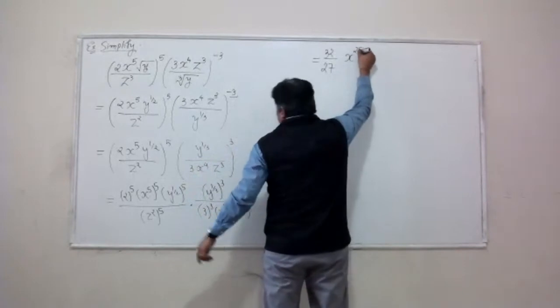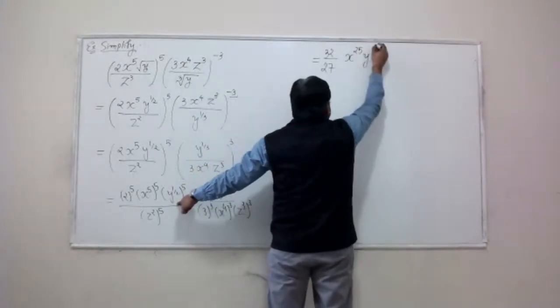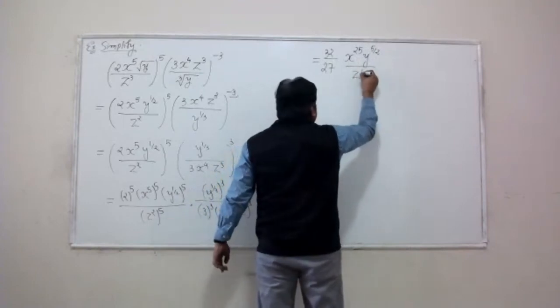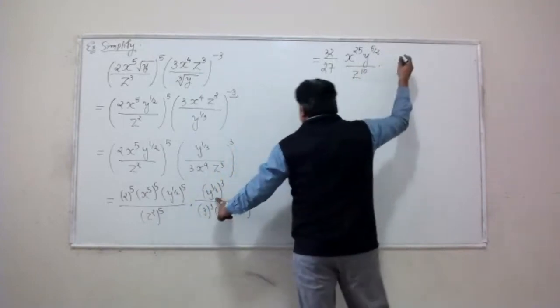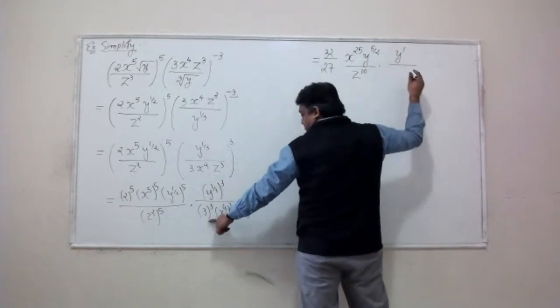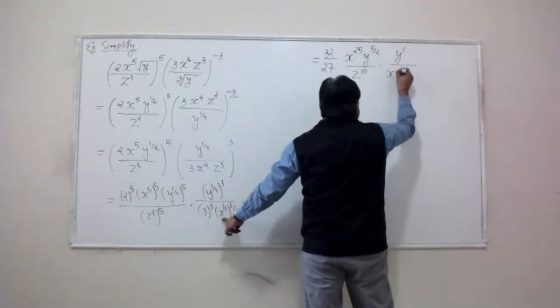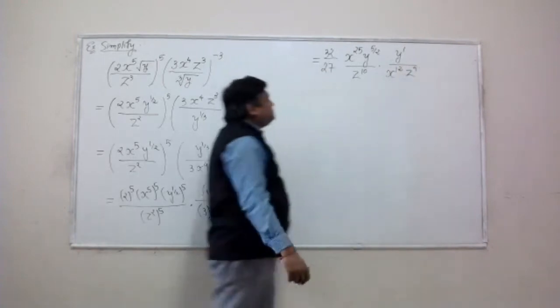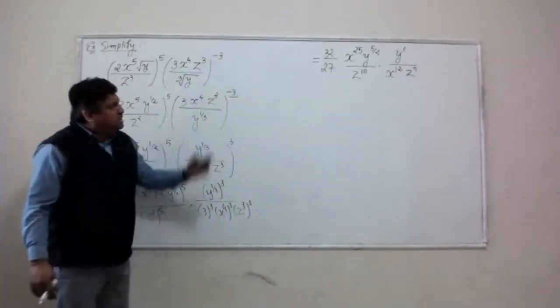I get x to the 25, y to the 5 over 2, z to the 10, and then I get y to the 1 by 3 times 3 is just y to the 1, x to the 12, and z to the 9. This is what I get.